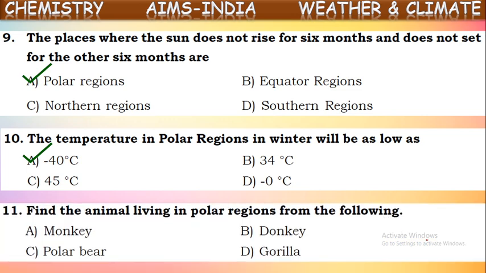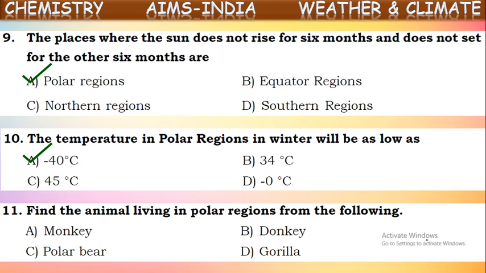Next one. Find the animal living in polar regions from the following. So as we told, as the temperature is very low in the polar regions, human beings and other living things cannot survive in that area, because the climate is horrible. It is so harsh. We cannot live there. If you go, immediately you will freeze because of the very low temperatures.